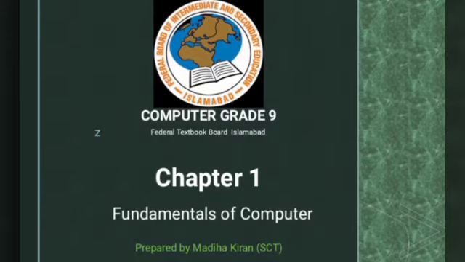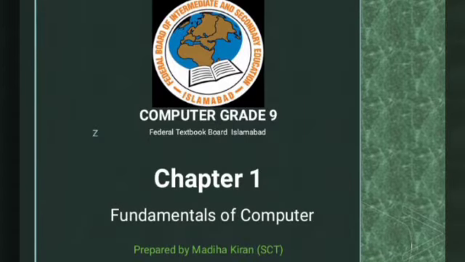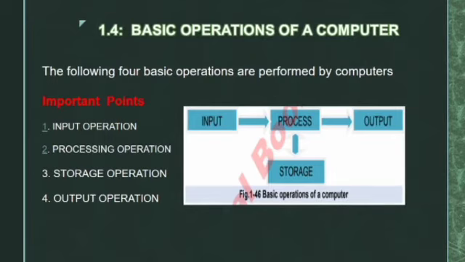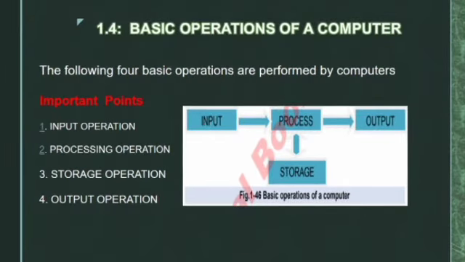Today we will read chapter number 1 of computer science. The name of chapter number 1 is Fundamentals of Computer. Now we will learn the basic operations of a computer. The following four basic operations are performed by computers.